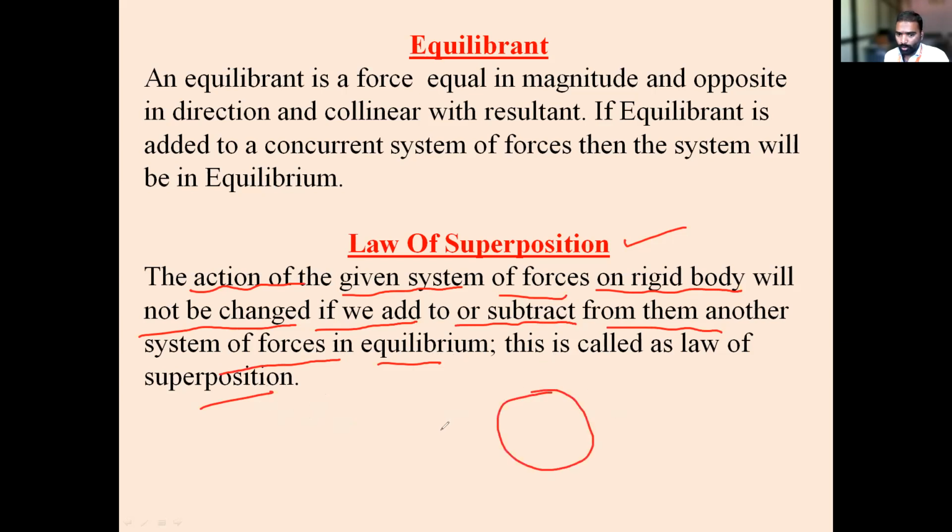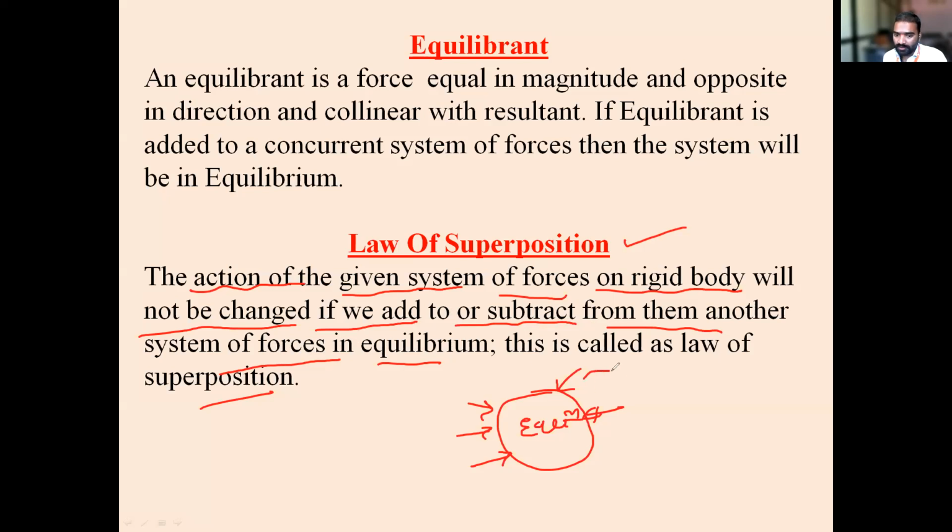So this is a body, subjected to some forces. Now the body is in equilibrium. Equilibrium means, is it moving or not moving? Not moving, it is in a rest condition. So what is given is that the action of the given system of forces on a rigid body will not change if we add or subtract from them another system of forces in equilibrium.